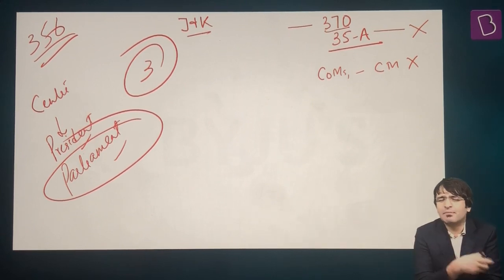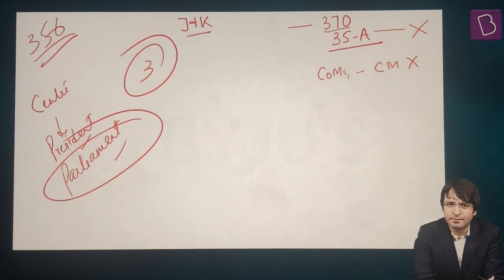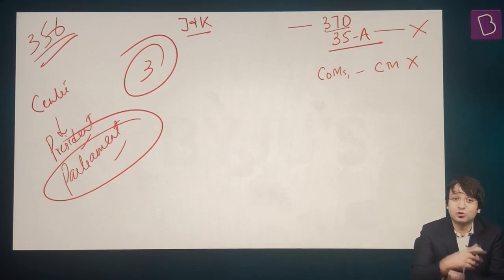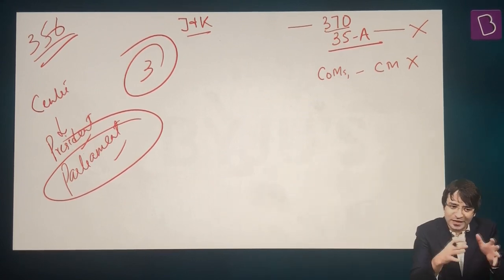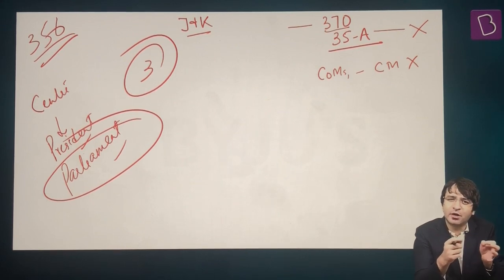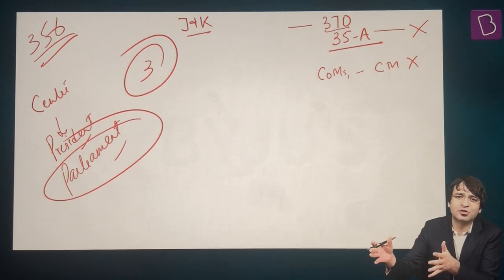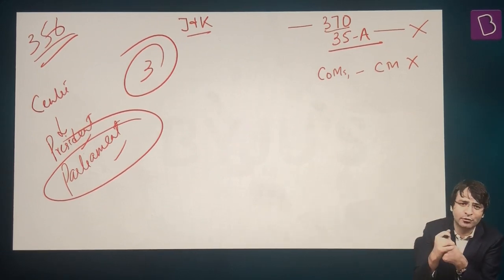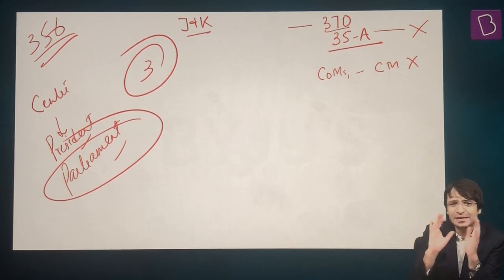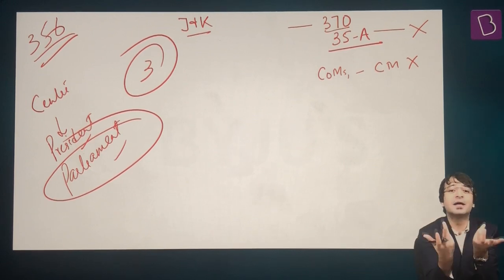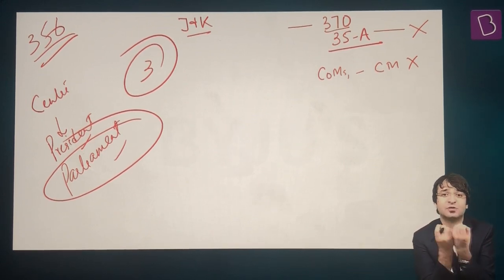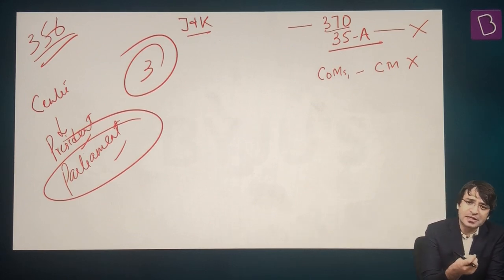Why? Maybe the government wanted to surprise the opposition because the government was not in a majority in Rajya Sabha. The government wanted to surprise the opposition so that they don't come together, so that this Jammu and Kashmir reorganization bill is passed immediately in the Rajya Sabha, and then once it is sent to Lok Sabha, we have the brute majority in Lok Sabha and we can get this bill passed. That was the intention of the government, to take the opposition by surprise. And ultimately, this bill was introduced in Rajya Sabha.